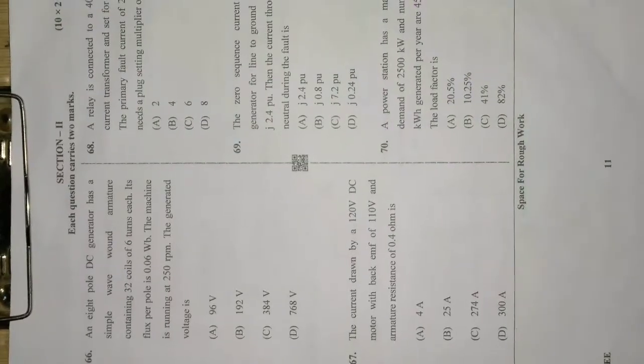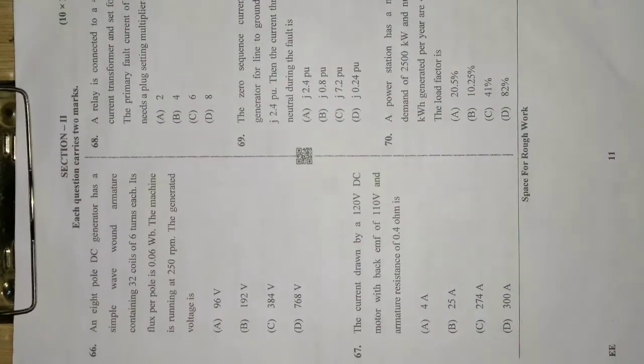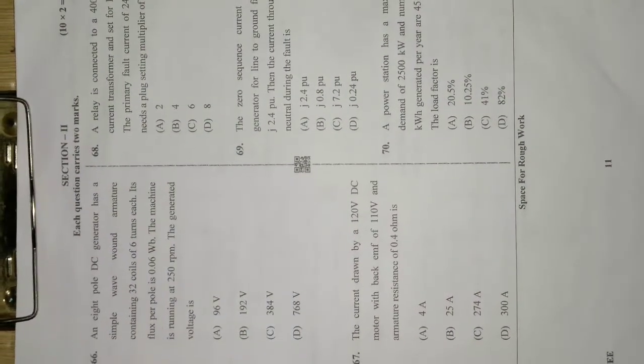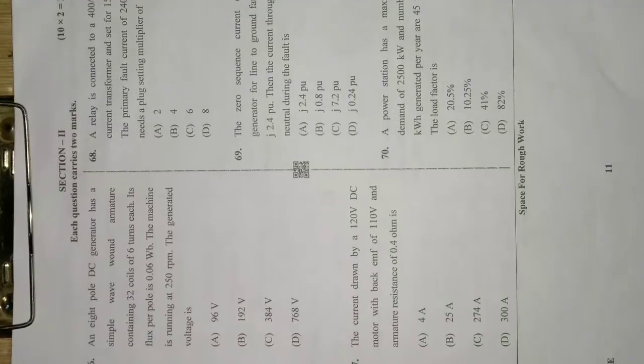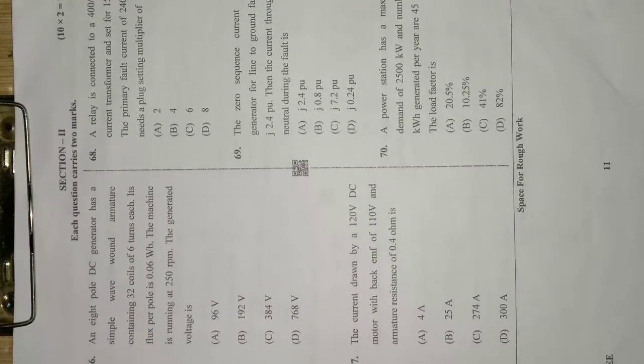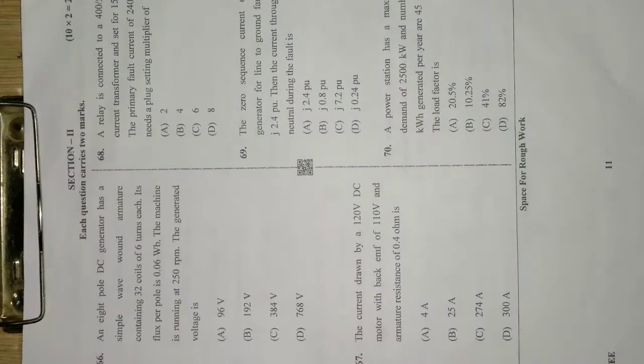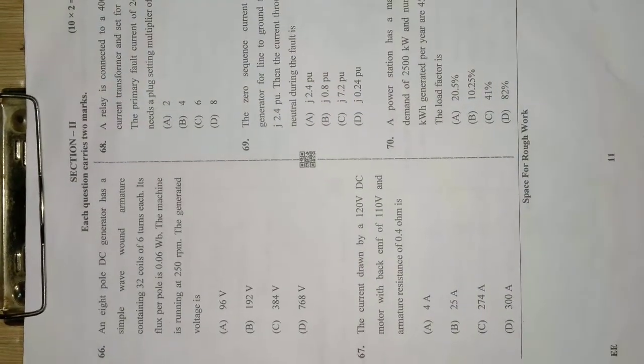Okay, so now we are in the second session, that is section 2 of the particular branch wise questions. So it is from 66 up to 75. We will be having 10 questions here, each carrying 2 marks, so it will be a total of 20 marks. So this is the last session of the PGCET question paper, you can say.